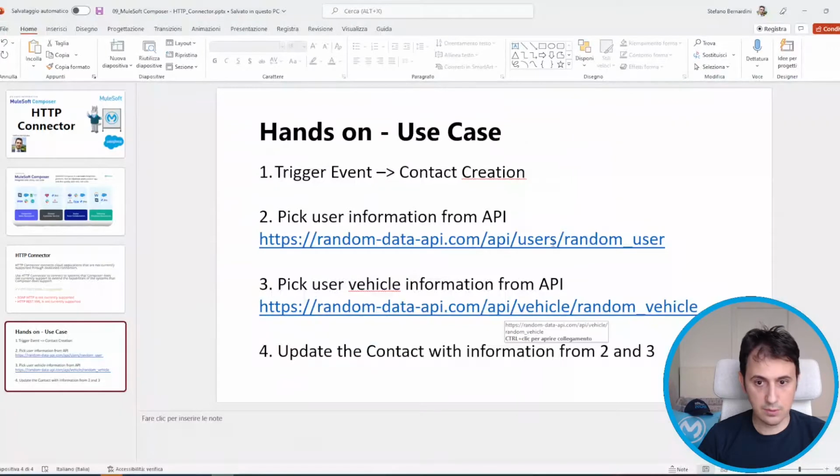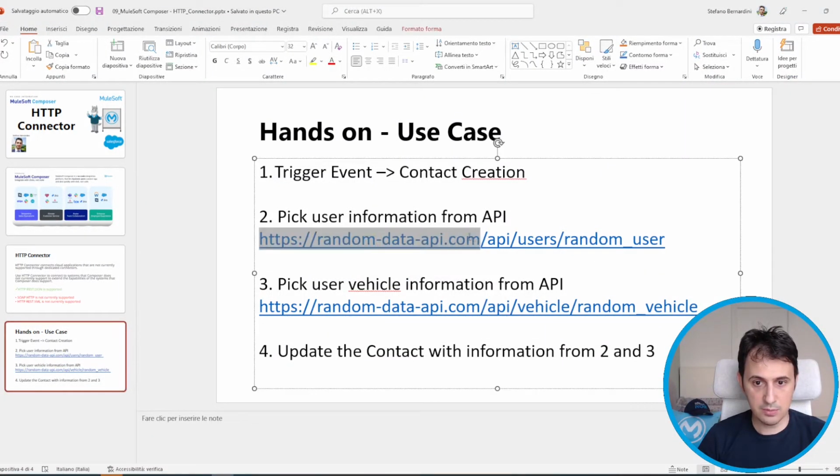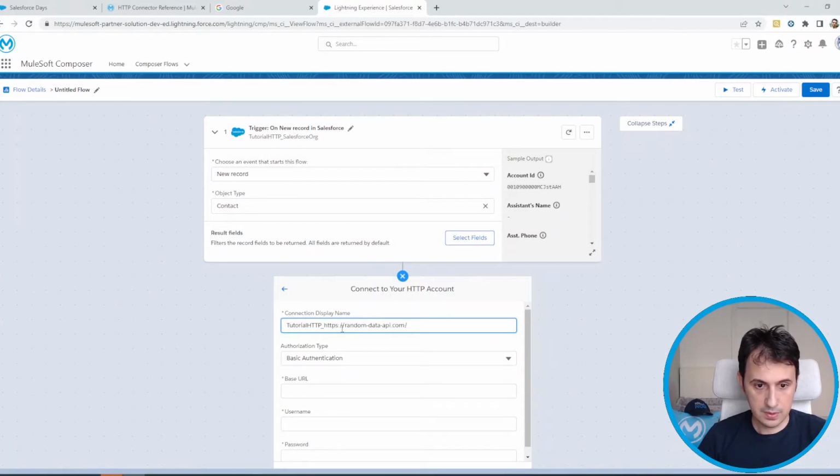Let's see what I want to do. A random user. As you can see, randomdataapi.com is the same, so I can create the same HTTP connection for both APIs. Okay. So random data API, I can call it random data API.